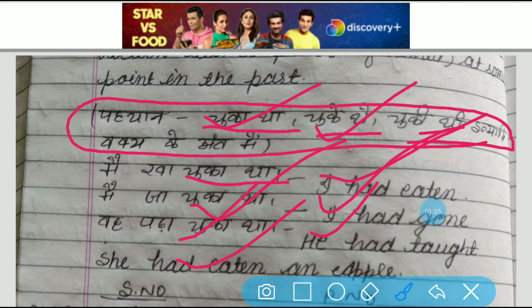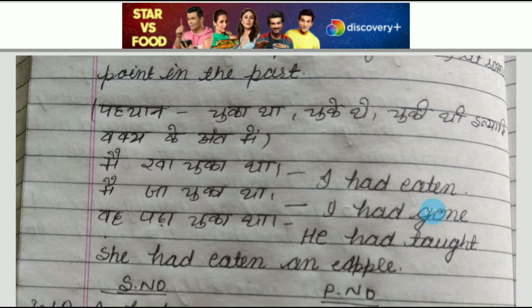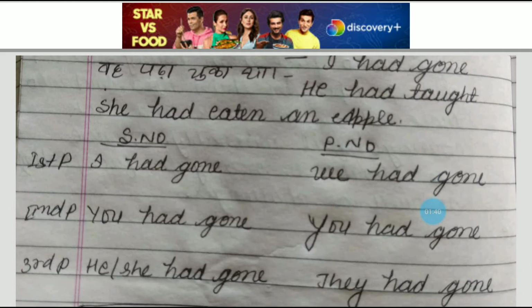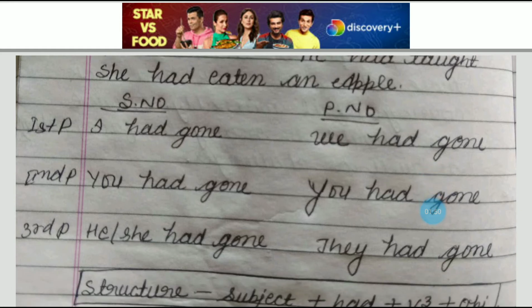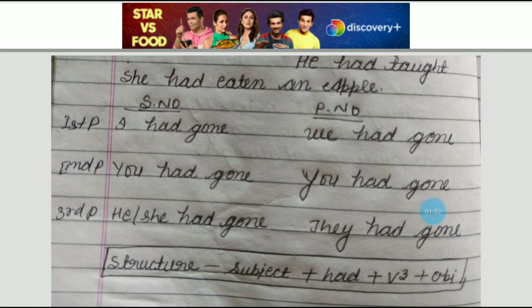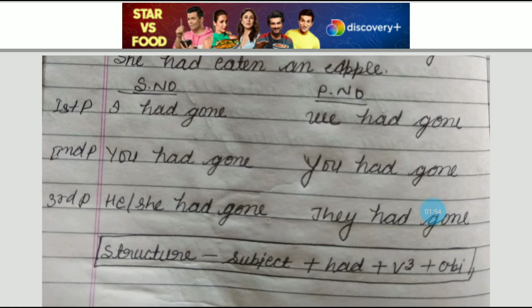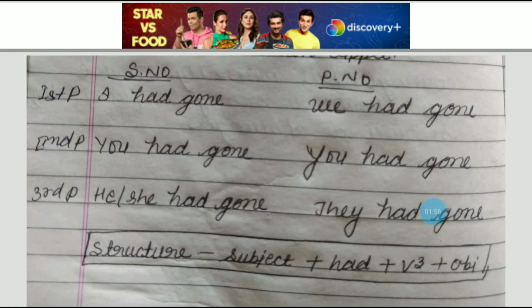She had eaten an apple, वह एप्पल खा चुकी थी. So at the end of the sentence, what do you get? You get every time चुका था, चुके थे, चुकी थी. In this way you can easily identify whether the given sentence is an example of past perfect tense or not.